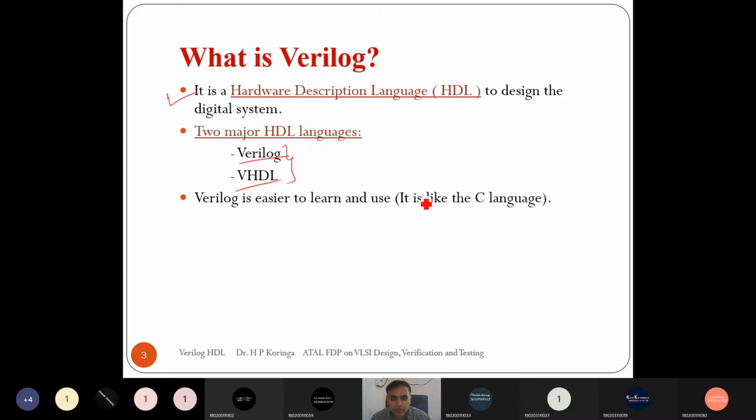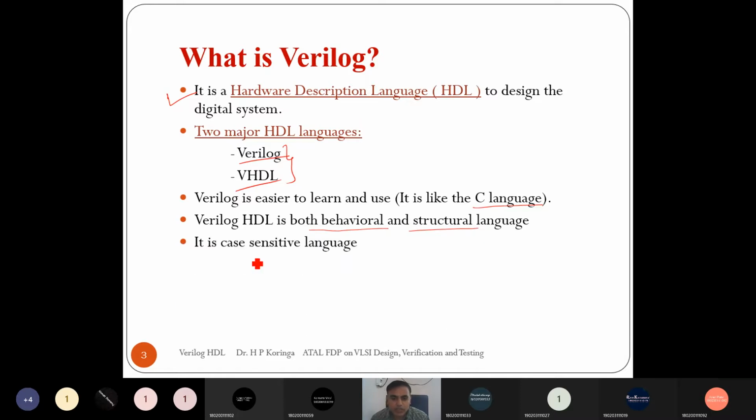Verilog is easy to learn because its syntax and structure are similar to C programming. In Verilog HDL we can describe using both behavioral as well as structural styles. VHDL is case insensitive, but Verilog is a case sensitive language.